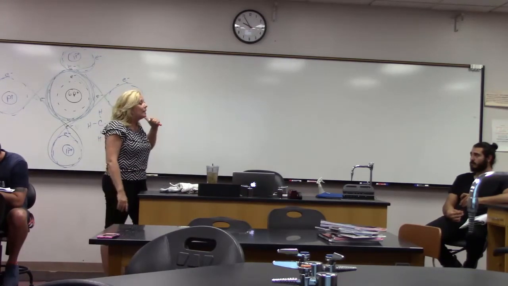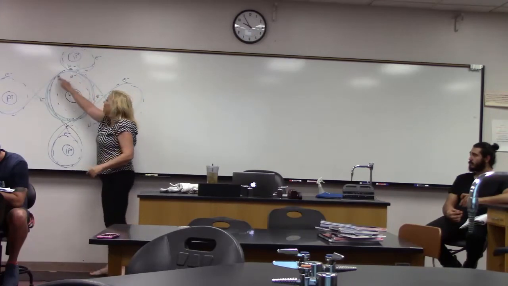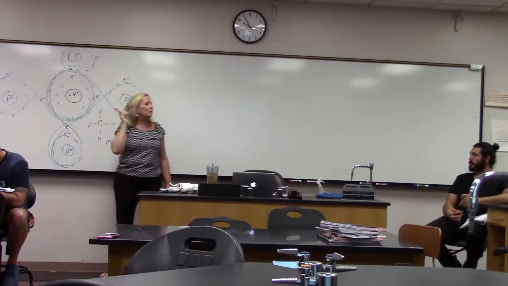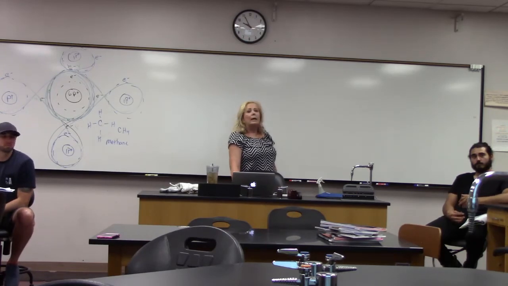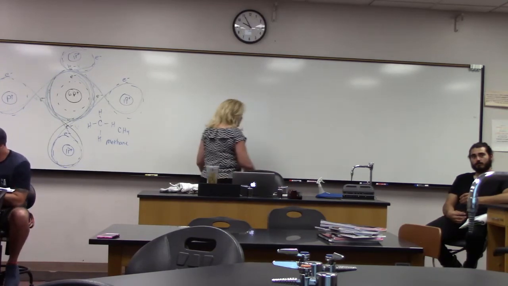And in this case, if you notice, the carbon is not a lot bigger. I didn't draw it super great, but maybe if you look at the overhead, you'll see it a little bit better. The size of the hydrogens and the size of the carbon is not much different from each other. So the electrons spend just about as much time around carbon as they do floating around hydrogen. So there's an equal amount of time that they share the electrons between each other. Whereas in the polar covalent, and I'll show you that in a minute, it is an unequal amount of time. Okay? So let's try another one.